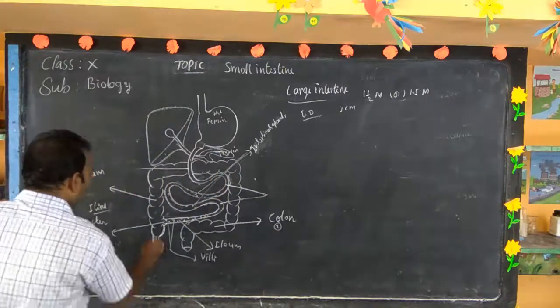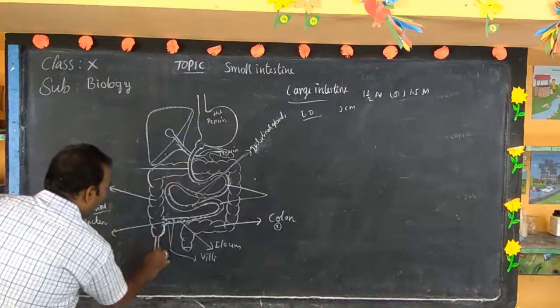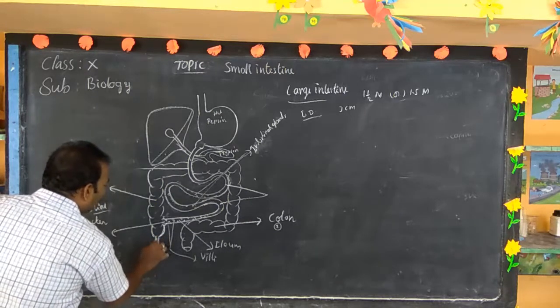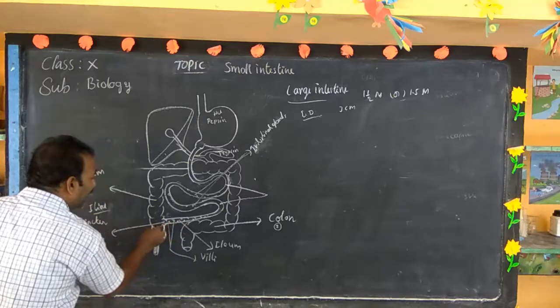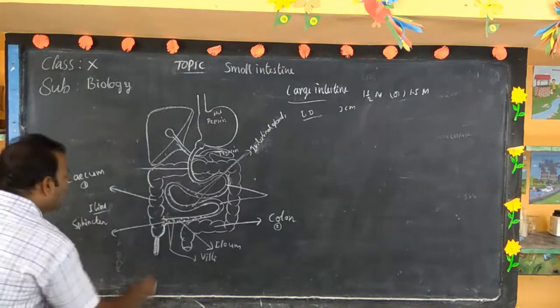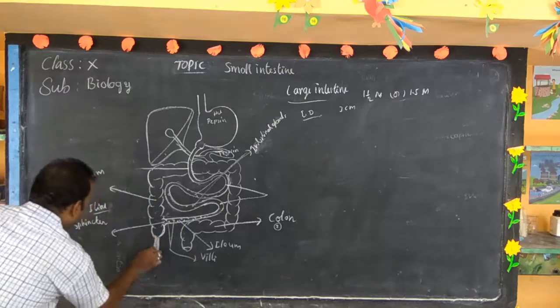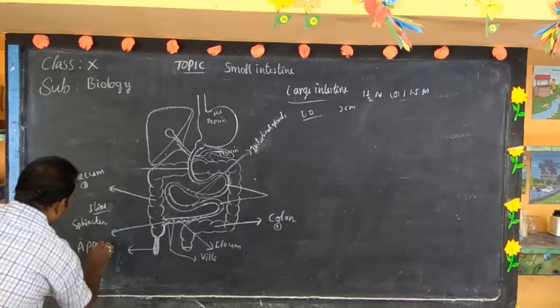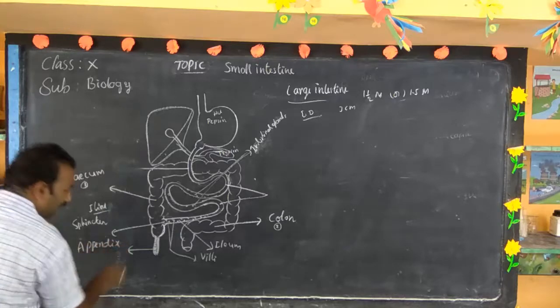Look here. Where the small intestine opens into the cecum or large intestine, there is a finger-like projection. This is called the appendix. What is the appendix?